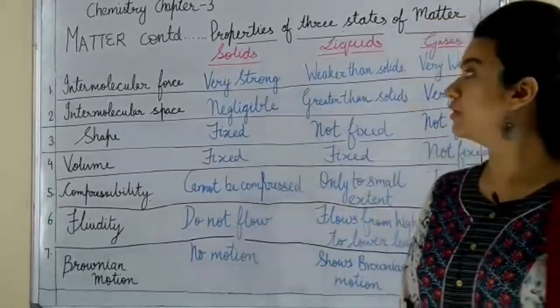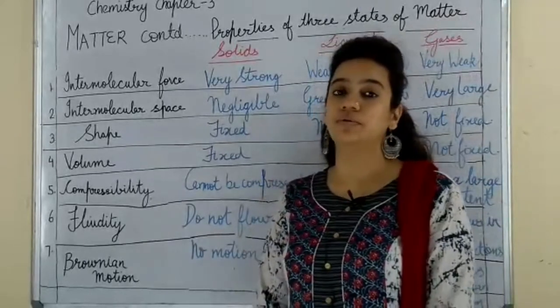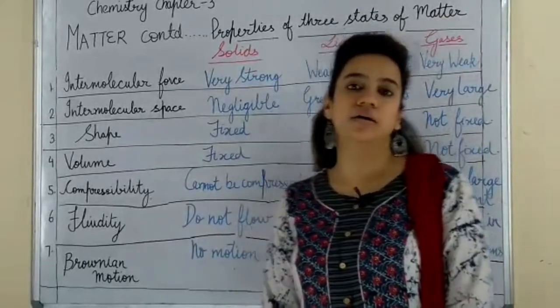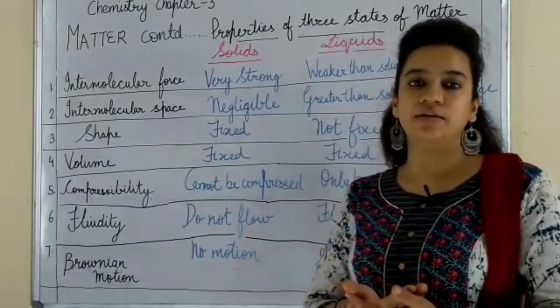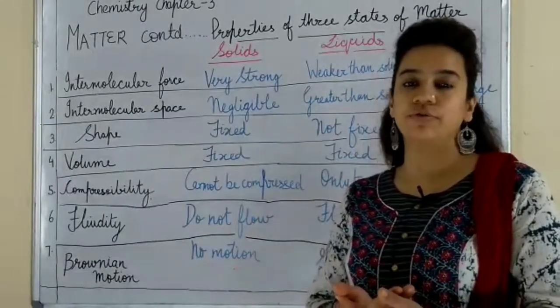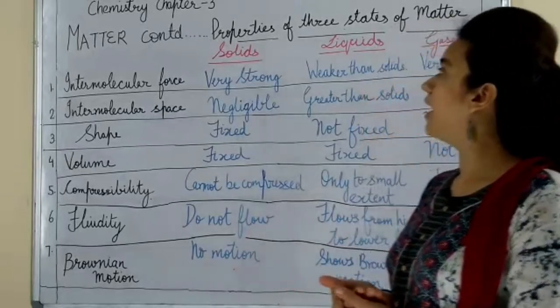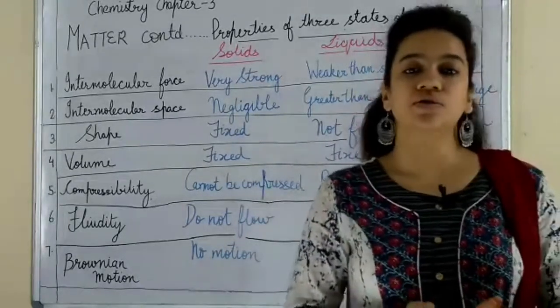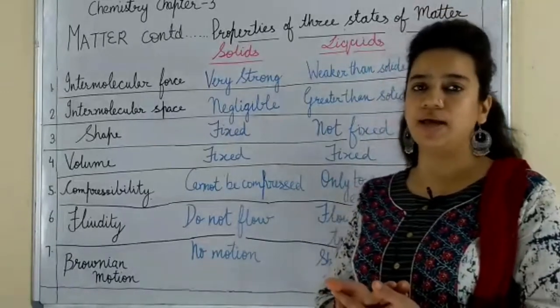Okay students, we are now continuing with chemistry chapter 3, that was matter. We had done what is matter, and we have seen what it is composed of, and now we will see the different states of matter and their properties. So you already know the states of matter, that is solid, liquid and gas.